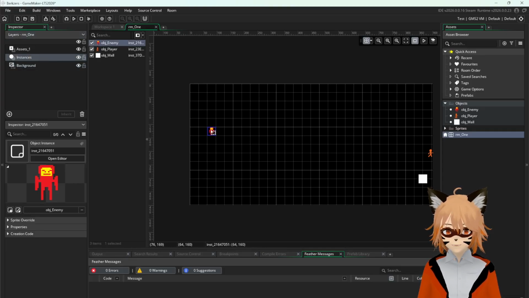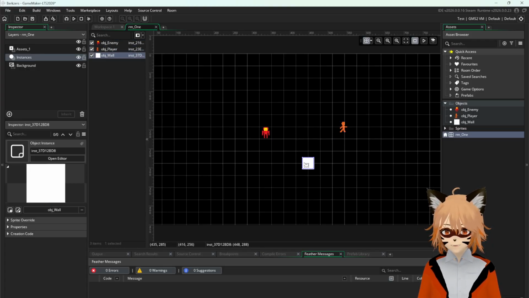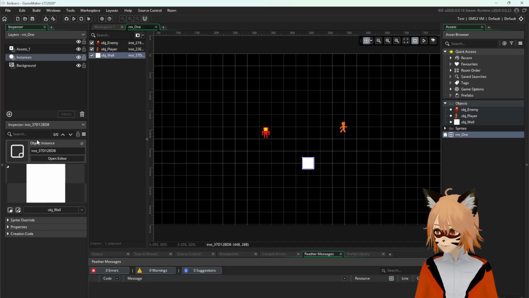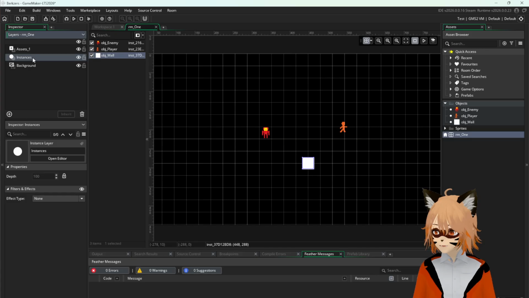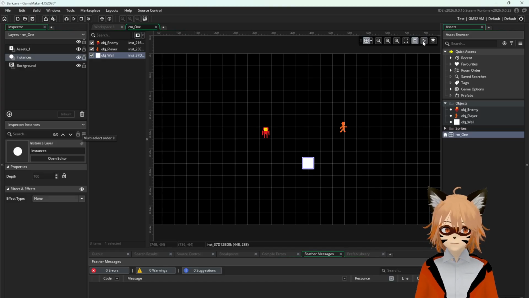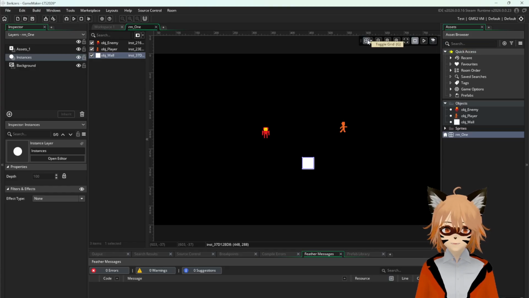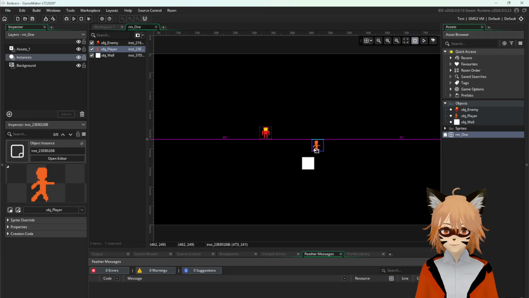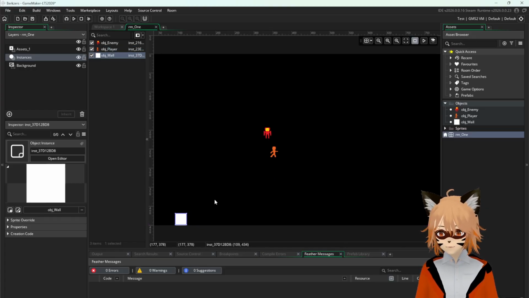Let's go back to instances and move these things around. Okay. And then how exactly do we set up the grid again? I forgot how we do that. Yeah, we have here layers. We turn off the grid. Is it still gonna snap around? Okay, we turned off the grid and it's not snapping anymore. So I think that's something that we can pretty much do.